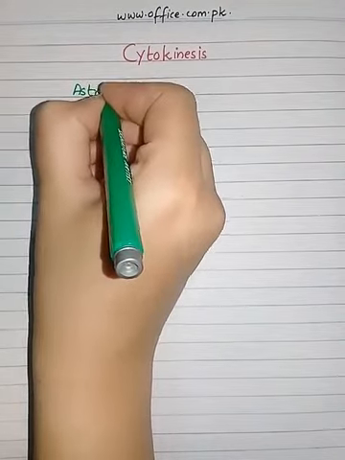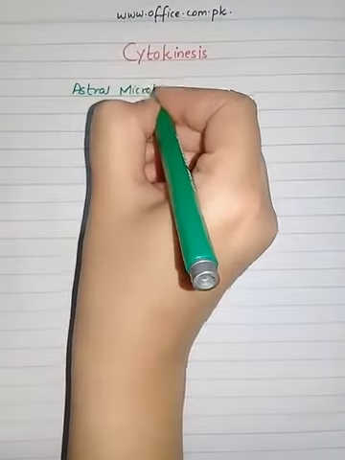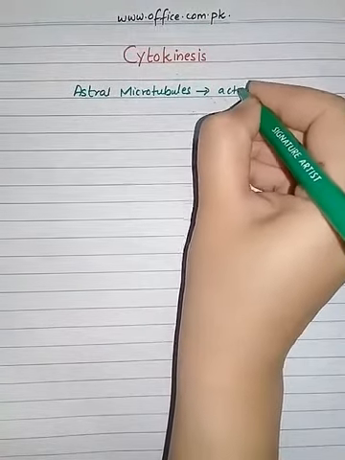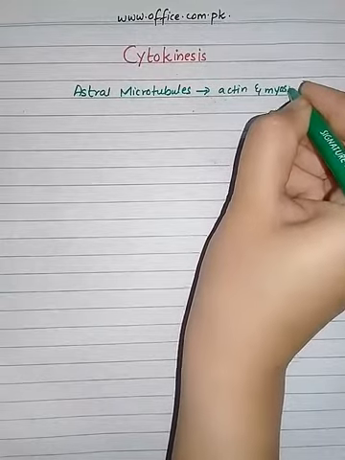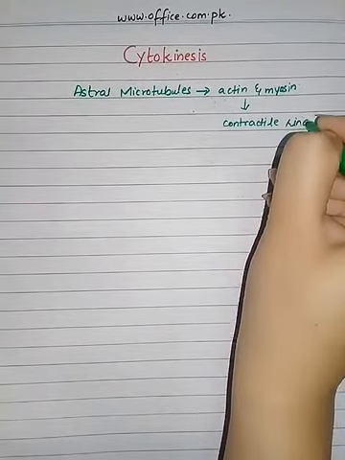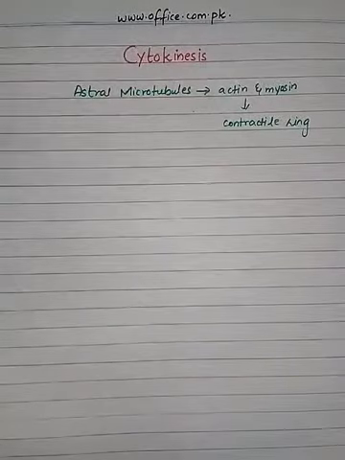Dear students, as soon as the telophase is about to complete, or at the later stages of the telophase, the astral microtubules will send signals to the equatorial regions, or to the plate region of the cell, and there the actin and myosin become activated, and then they form a contractile ring, which will form the constriction of the cell in the form of a furrow.